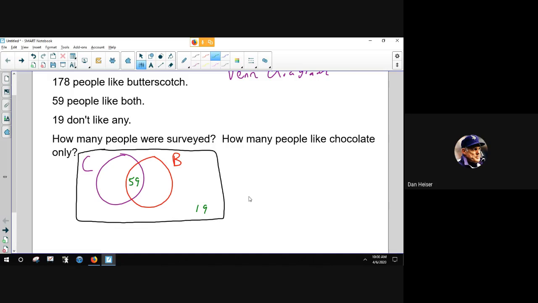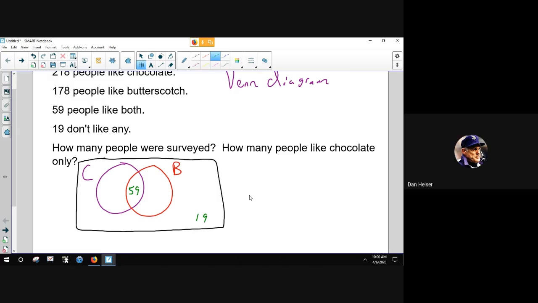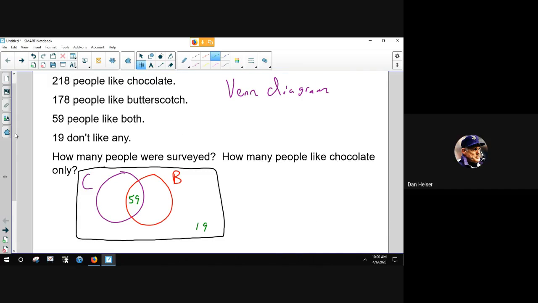Now here's the power of a Venn diagram. We know that there are 218 people that like chocolate. This is the entire chocolate circle. There are 218 people in that circle, but that circle is in two parts. Some of the people like chocolate and butterscotch.